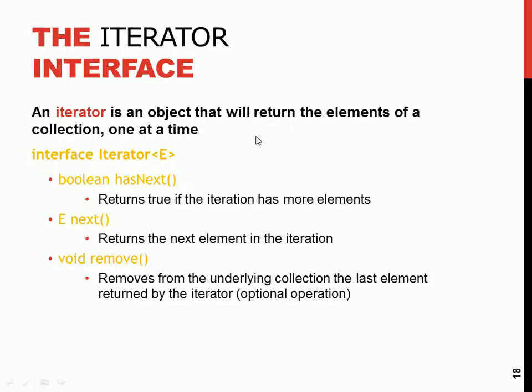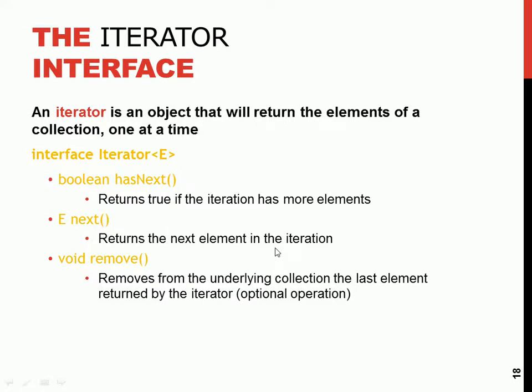Then the iterator interface is very important for you to understand. It will return the elements of the collection one at a time. Now, it has this method, hasNext. The hasNext returns true if the iterator has more elements. So it checks if the iterator has more elements, it will return true. Then the next method returns the next element.